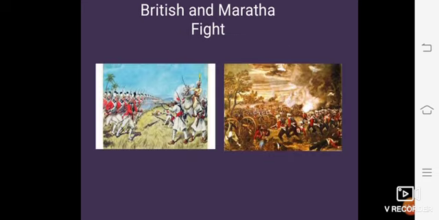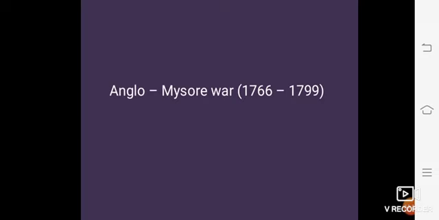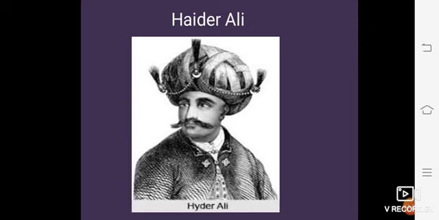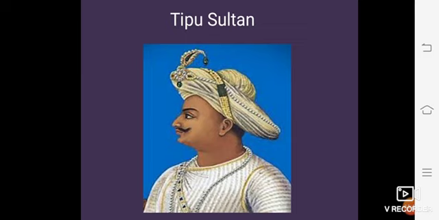Now next is the Anglo-Mysore War. The duration of the Anglo-Mysore War is 1766 till 1799. In the last 3 decades of the 18th century, the British got involved in a conflict with the powerful kingdom of Mysore, which was ruled by Hyder Ali, and afterwards his son Tipu Sultan. Between 1766 and 1799, there were 4 wars fought between Mysore and the Britishers.